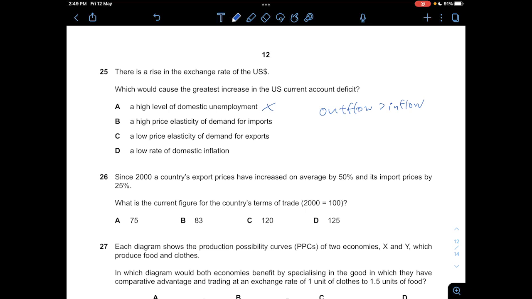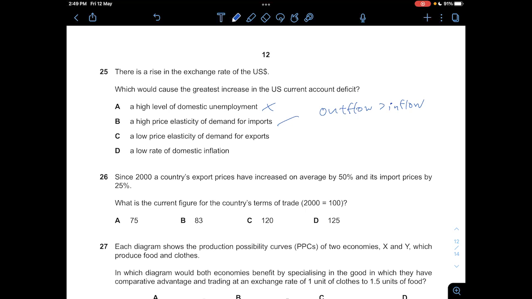And B, a high price elastic demand for imports, definitely this would increase imports, because when there's a rise in the exchange rate, now it's relatively cheaper to buy things from outside, right? So in this case, more people will be inclined to buy imports because of the cheaper prices. So the quantity demanded will increase substantially. So B would result in more outflow than inflow.